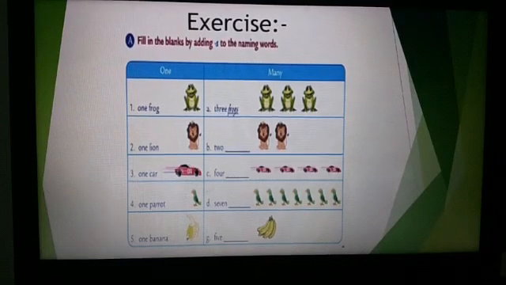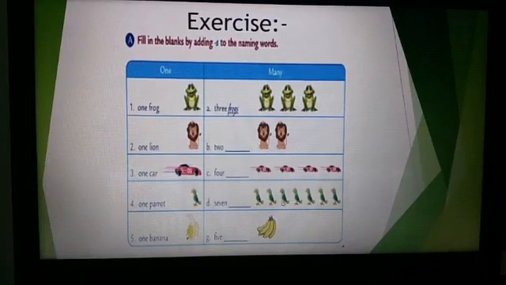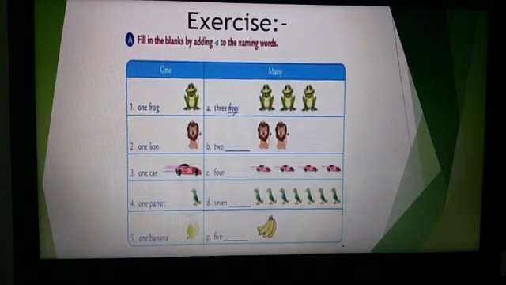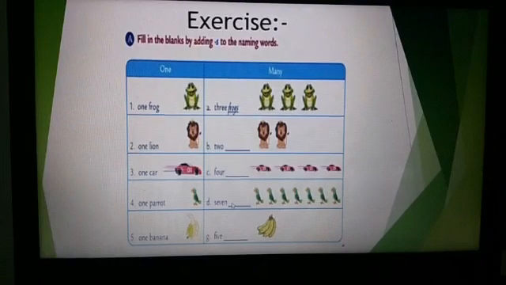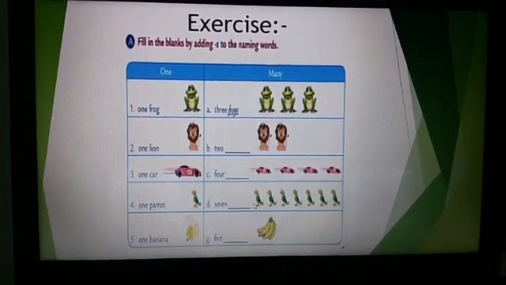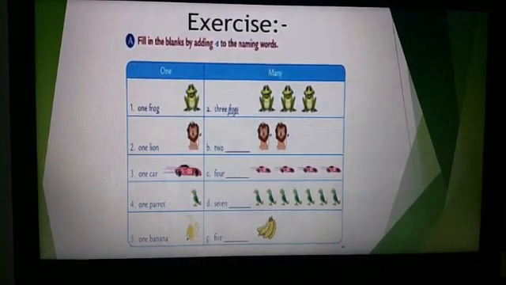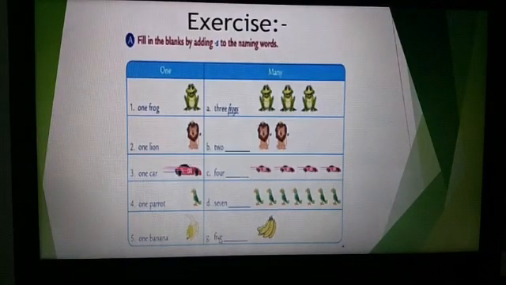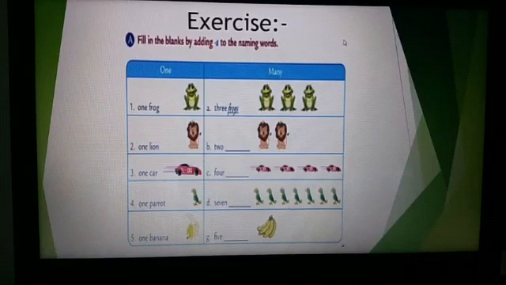C-A-R-S, cars. One parrot. So here how many parrots are there? 7 parrots. P-A-R-R-O-T-S. One banana. So the plural form of banana will be 5 bananas. B-A-N-A-N-A-S, bananas.